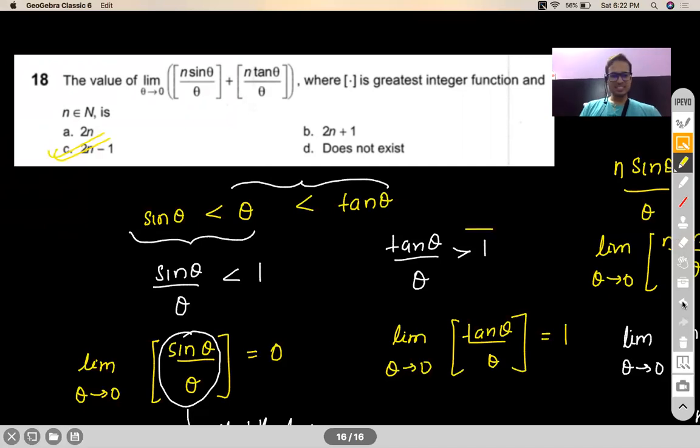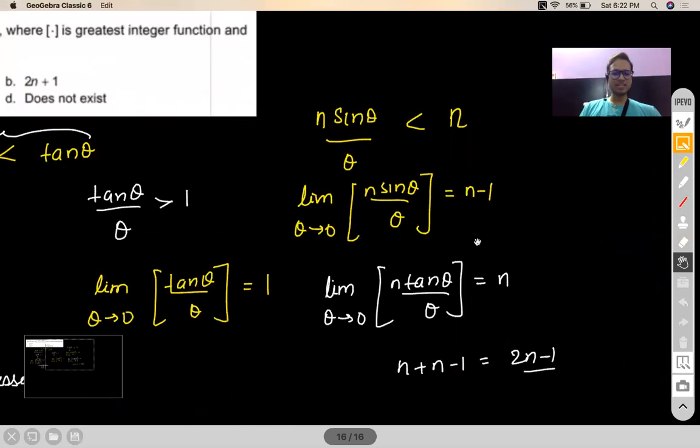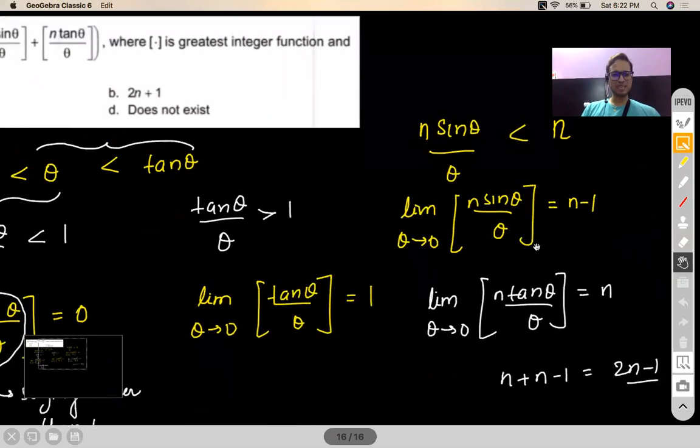That's what I wrote to Anurag. n and n minus 1. Adding will give you 2n minus 1 only, no? Clear, Anurag? Okay. One more question I would like to do, and then we'll take a break.